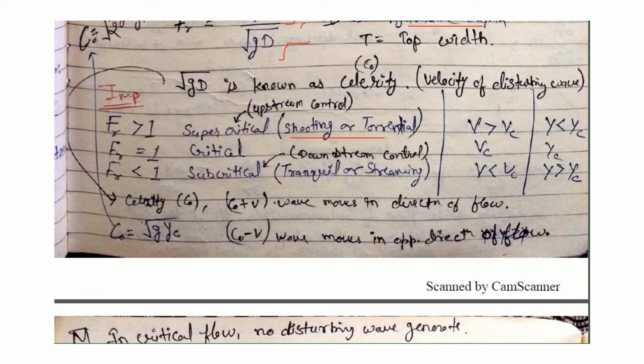That means c naught plus v, the wave moves in the direction of flow, and c naught minus v, the wave moves opposite to the direction of flow. So in subcritical flow, if a disturbance wave is produced, there is upstream movement of the wave with velocity c naught minus v, and the disturbance wave also travels in the direction of flow with c naught plus v.